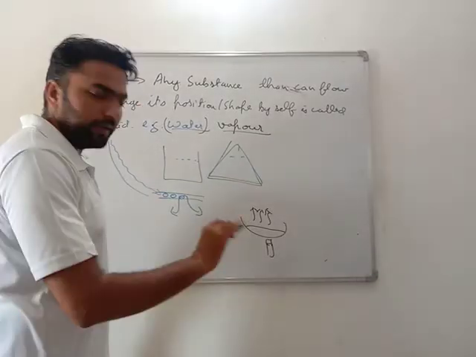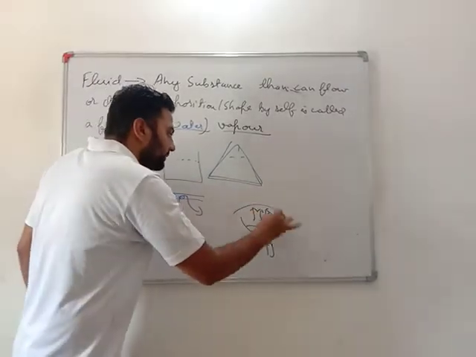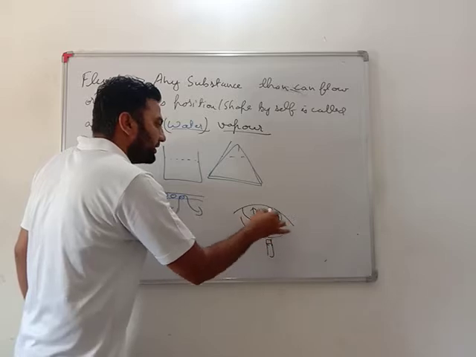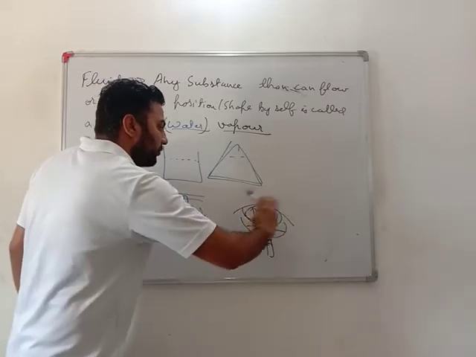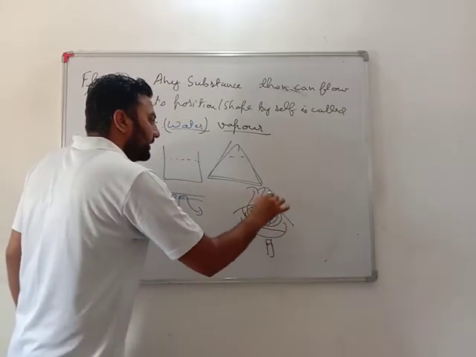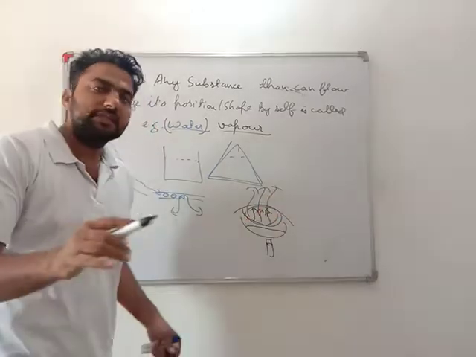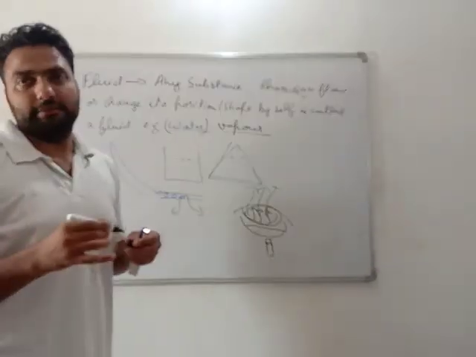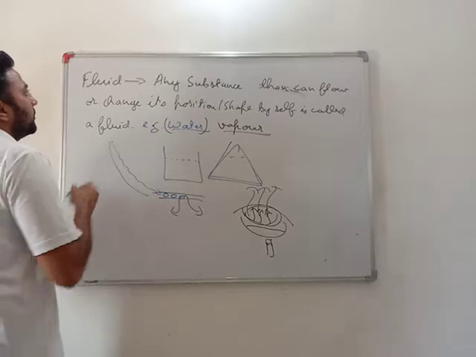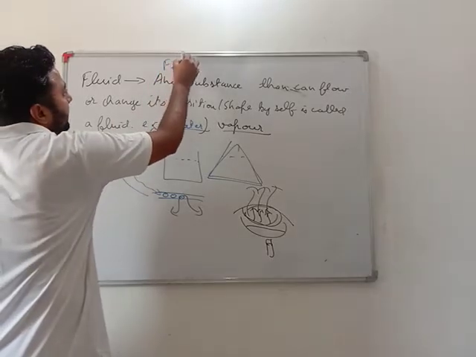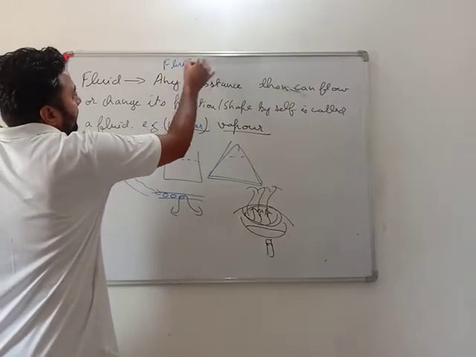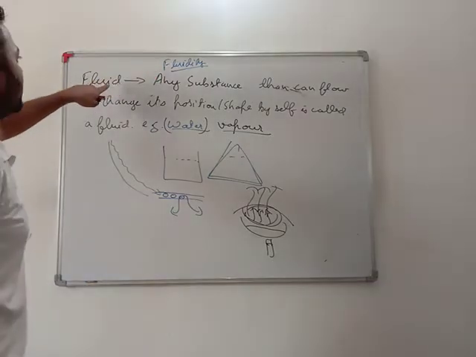Very important. If I cover this, then the water vapor will stay only up to this area. If I open the lid, it will go upward, yes or no? So this is fluidity. This is a property called fluidity, and fluidity is shown by fluids.